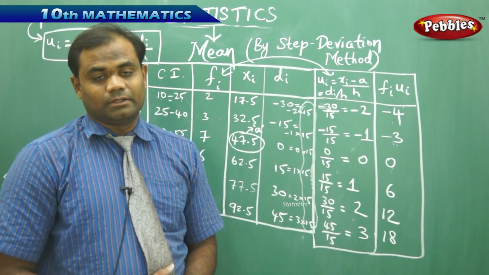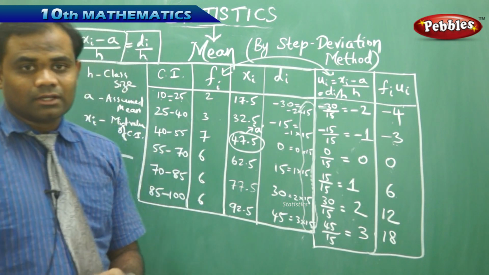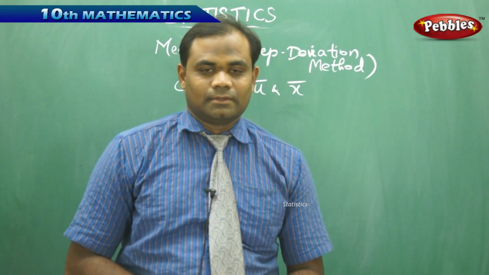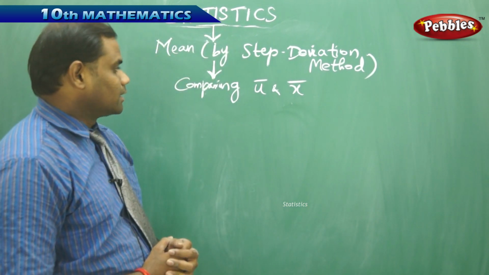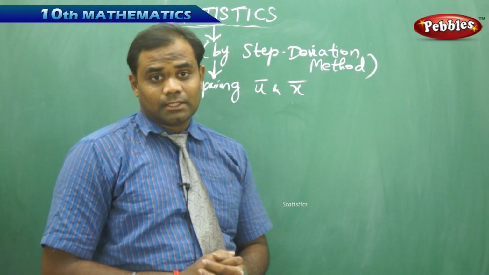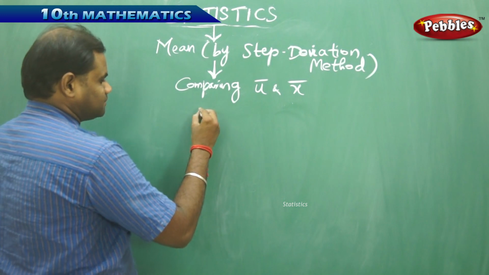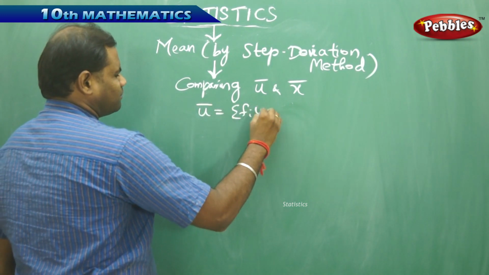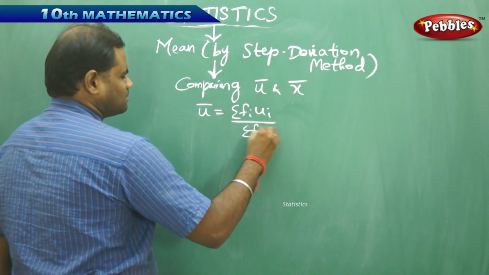So let's see what the mean formula is using the step deviation method, and how we can compare u bar and x bar. Before that, we have u bar as sigma fi ui by sigma fi.